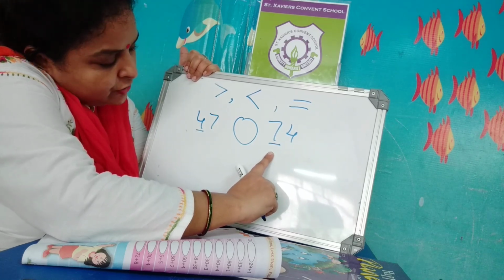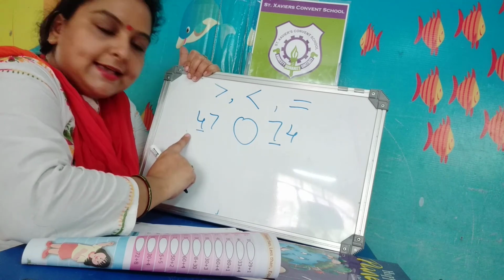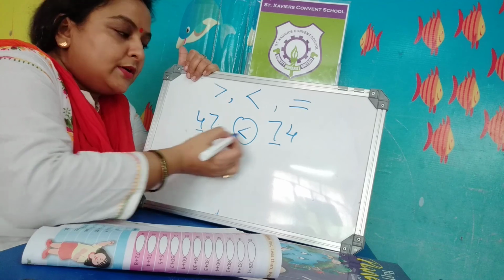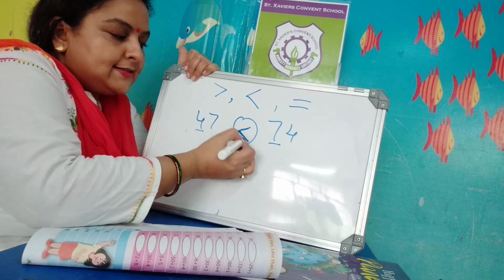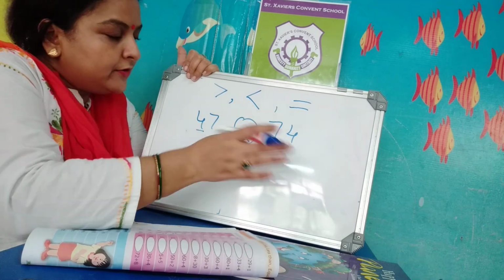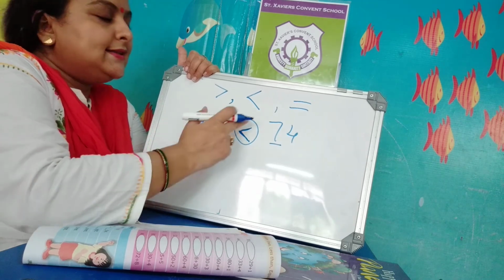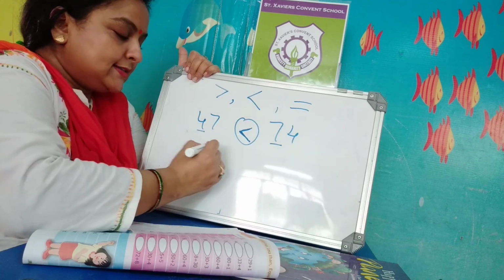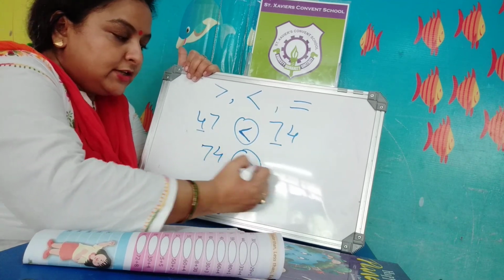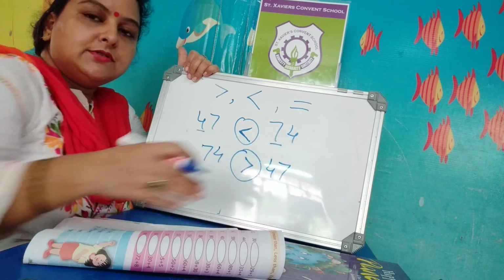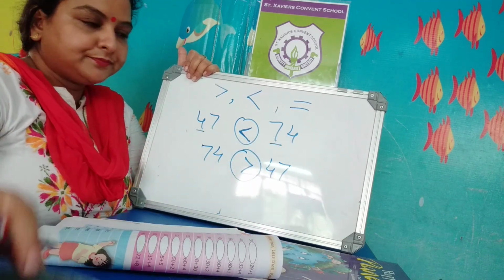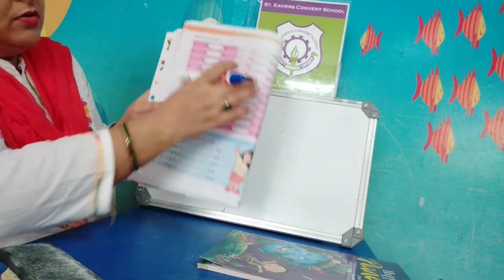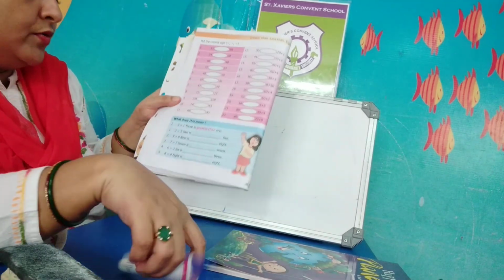And as I already told you, the point will show towards the lesser number. So this is less than. How will you read this? 47 is less than 74. Or you will say 74 is greater than 47. Just the opposite. So you will do all the work in your book.